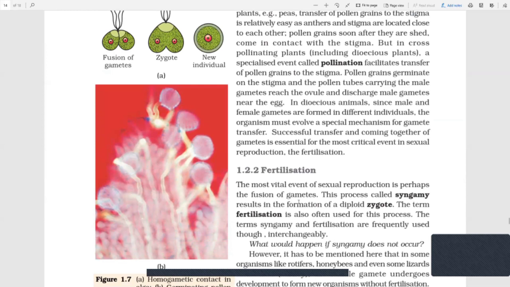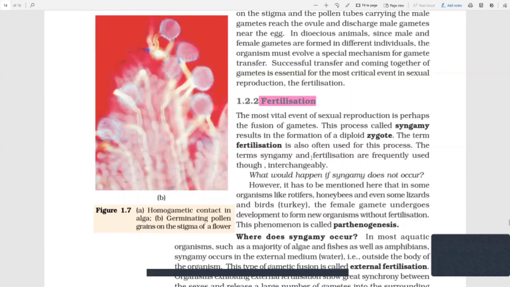Now, after the transfer, when the gametes are all close together, the process of fertilization takes place. Fertilization is the most vital event in sexually reproducing organisms and can be recognized by the term fusion of gametes. Fertilization is fusion of gametes. It is also known as syngamy, so fertilization and syngamy are mostly used interchangeably. Now, we know that sperm has N, egg has N. So when they fuse together, N plus N becomes 2N, and this results in the formation of a diploid zygote.